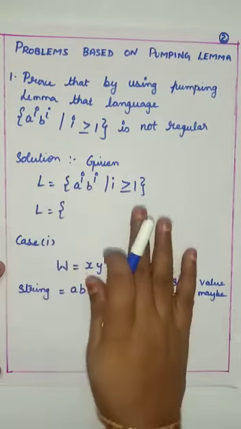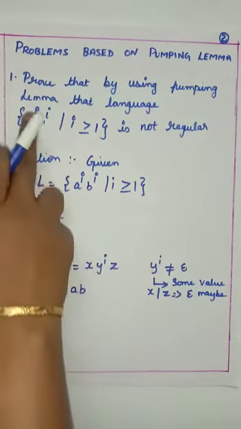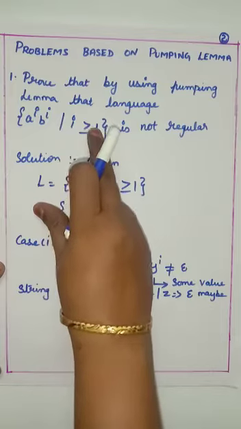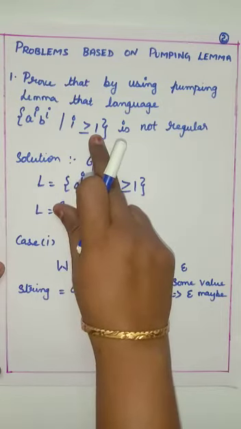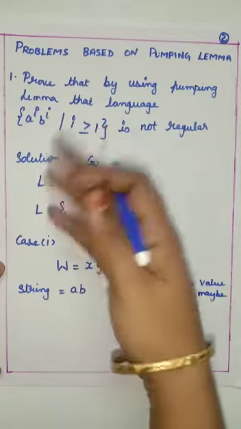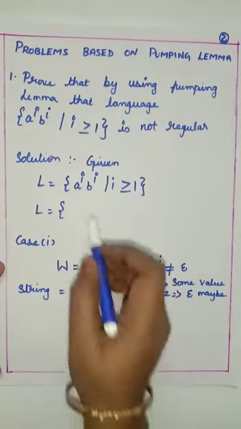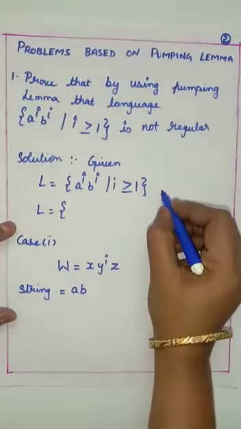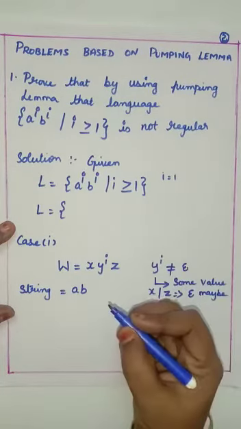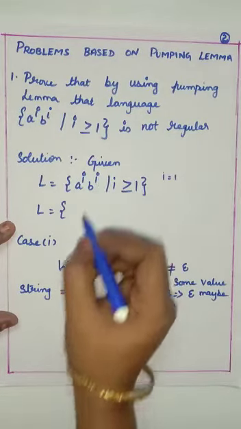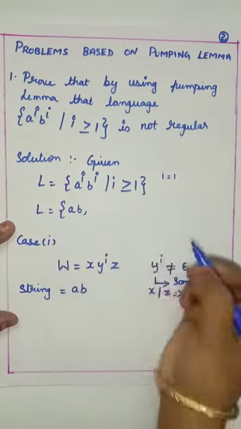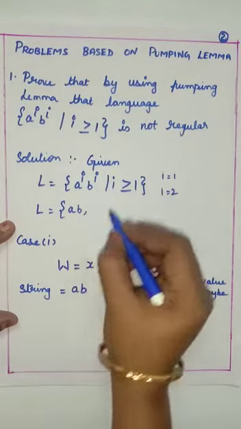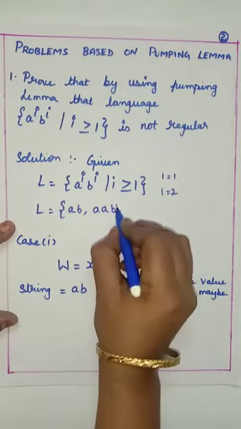The solution for this given condition: L is the language a to the power of i, b to the power of i, and the i value is greater than or equal to 1. So I am going to start from 1 and proceed with increasing the i value. When i is equal to 1, a to the power of 1, b to the power of 1, which means AB. When i is equal to 2, a to the power of 2, b to the power of 2, which means AABB.